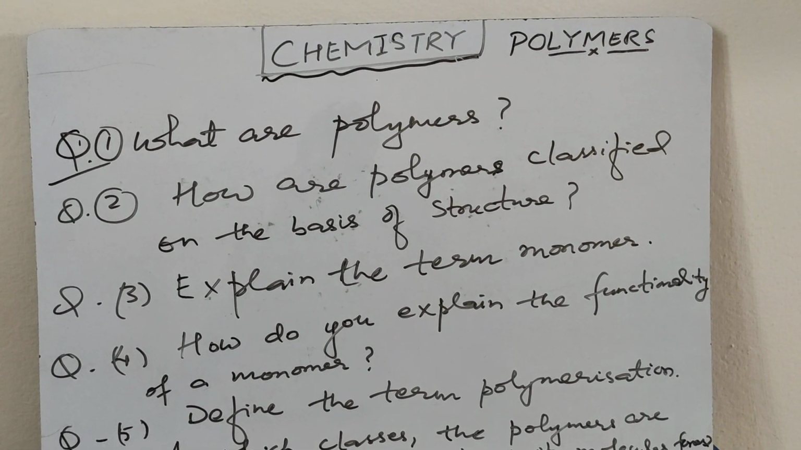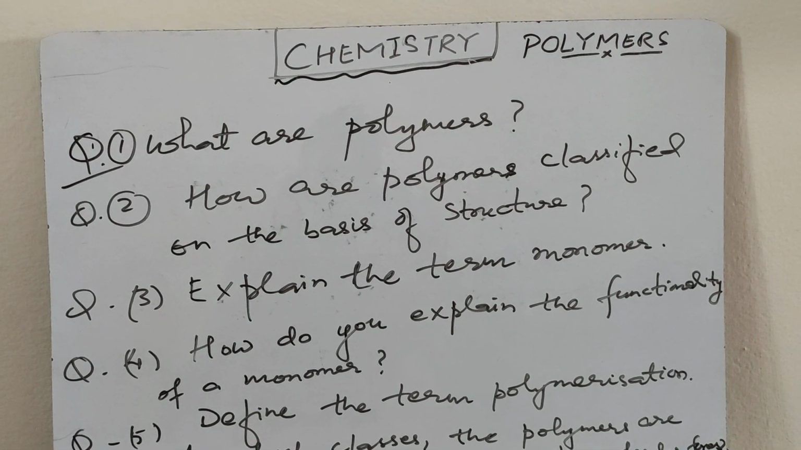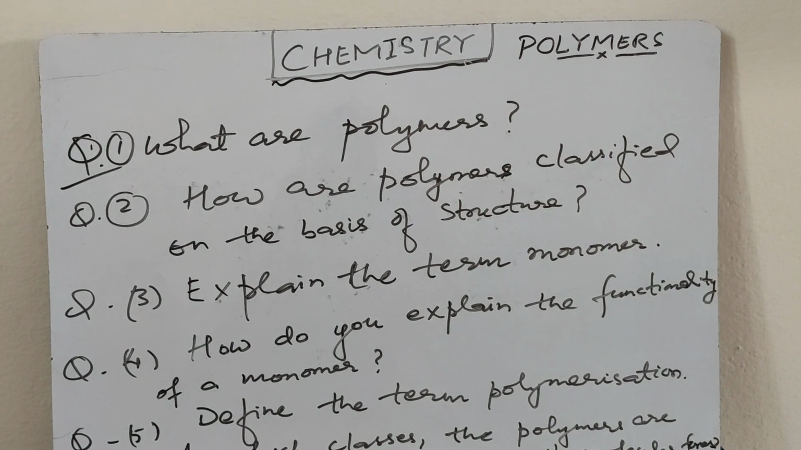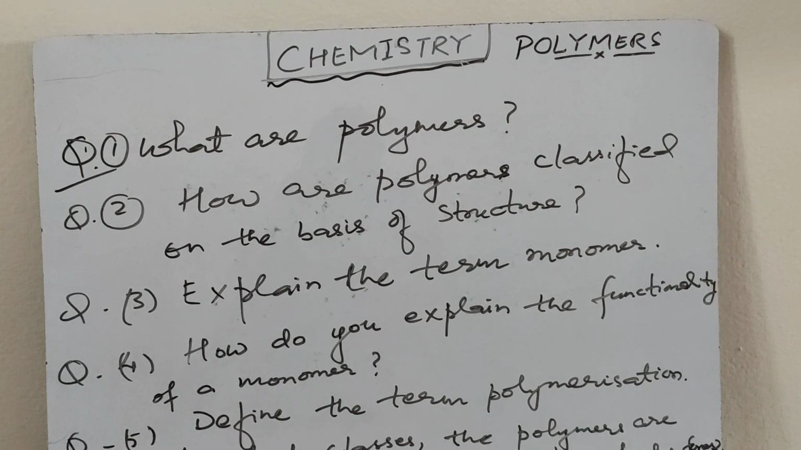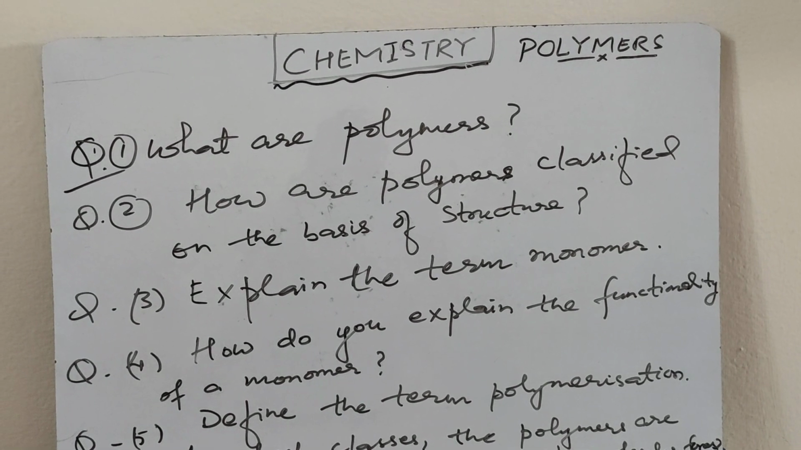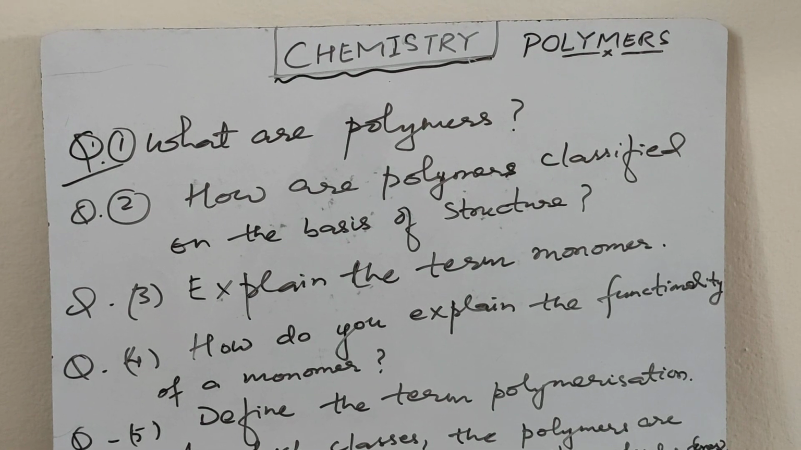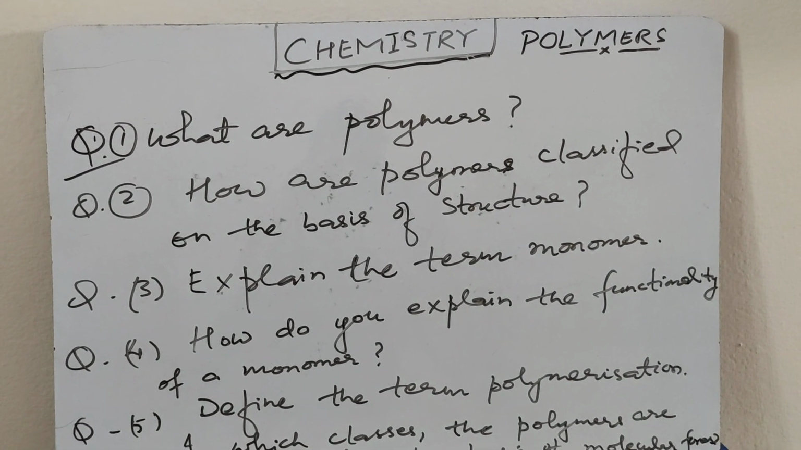Explain the term monomers. The simple molecule which are joined together to form polymer are called monomers. How do you explain the functionality of a monomer? Functionality of a monomer is the number of binding site or bonding site present in it. Like ethene, the bonding site is the double bond present between two carbons. So that is called the functionality of a monomer.